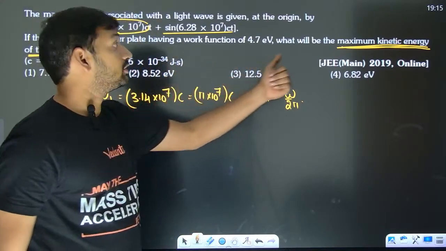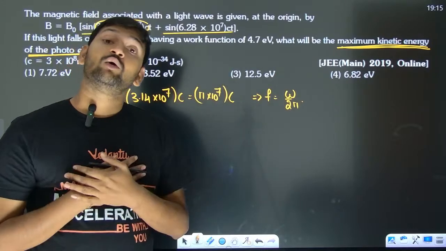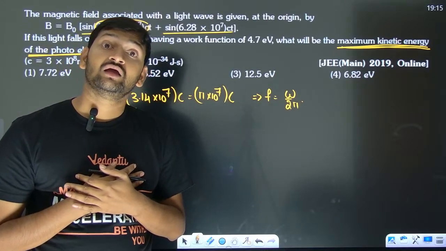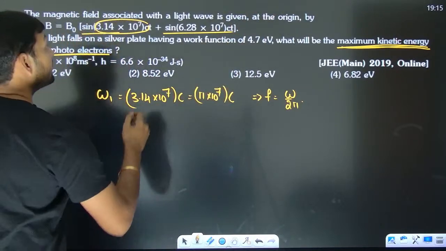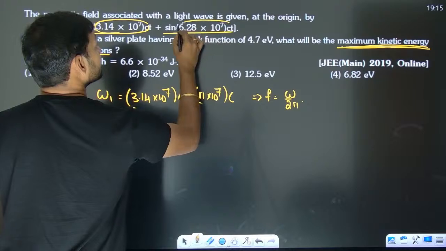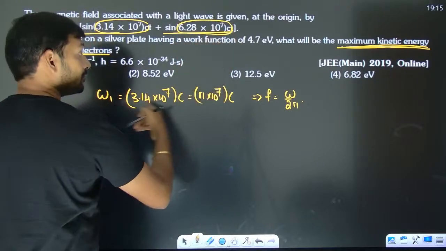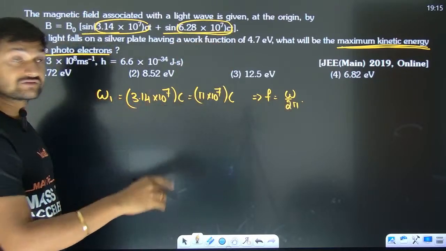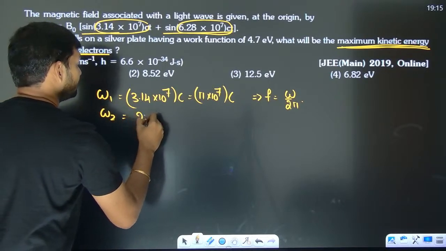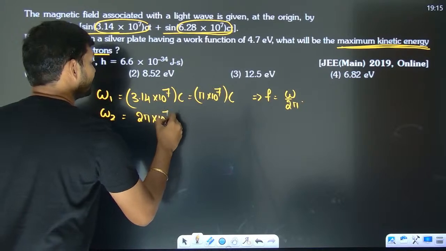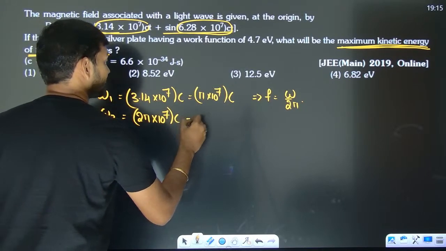When they talk about maximum kinetic energy, what do we have to do, sir? We have to go for the maximum frequency photon. Here, who is having more frequency? This fellow has more frequency. So there is no point in calculating the frequency of the first one. Directly go for the second one. Omega 2 is going to be what? 2 pi into 10 to the power 7 into c.